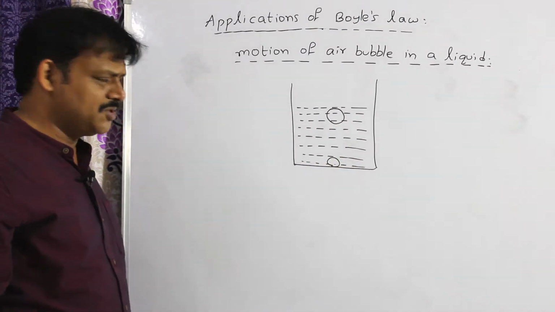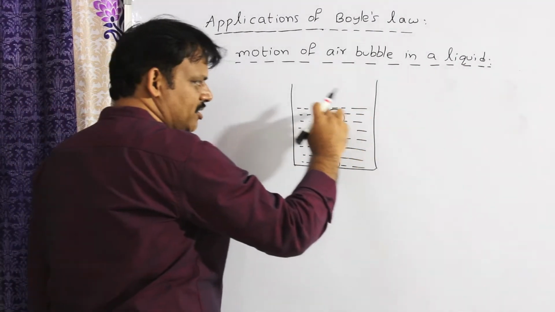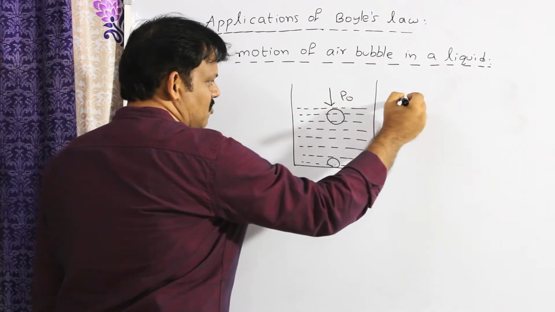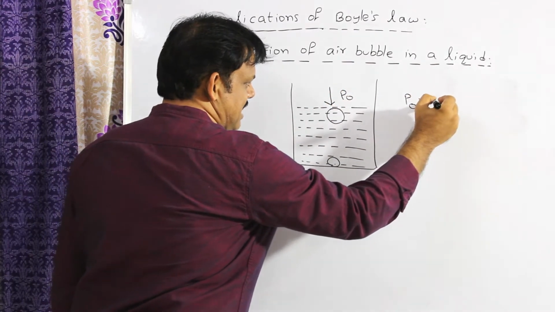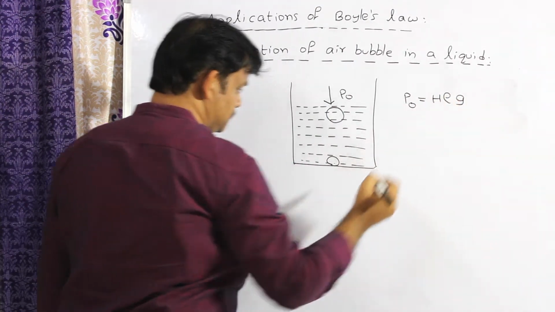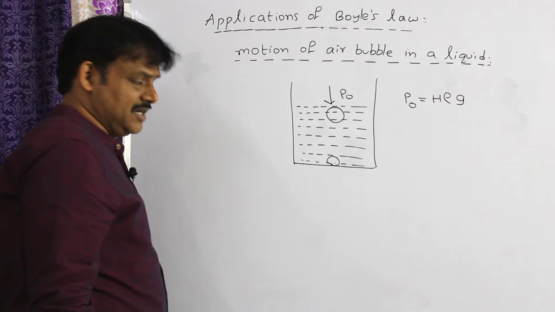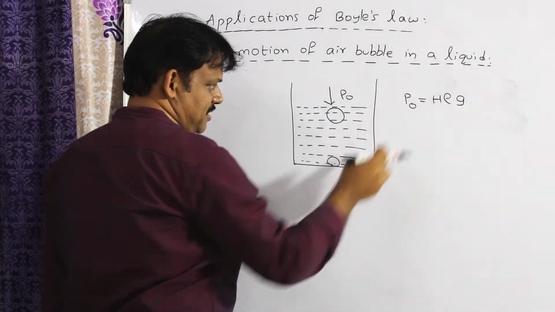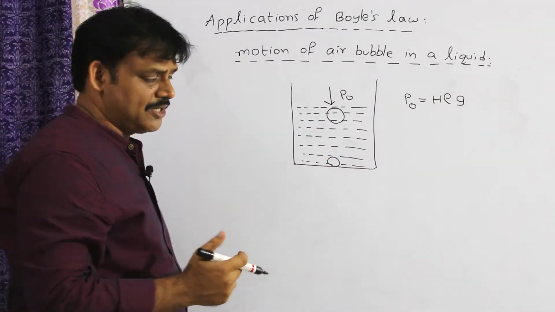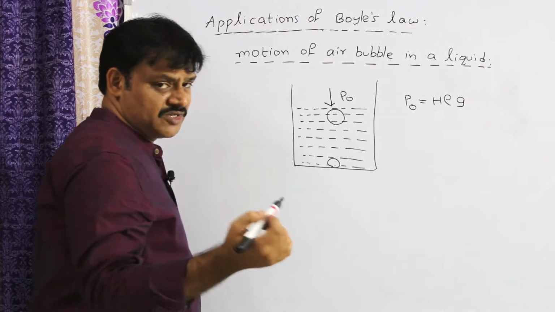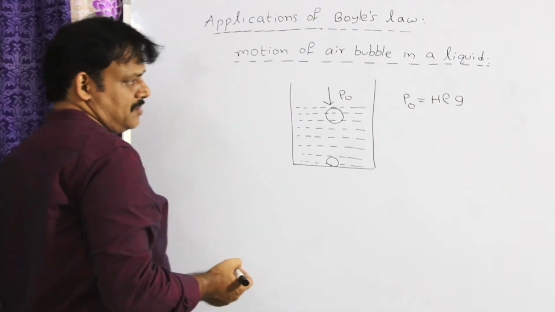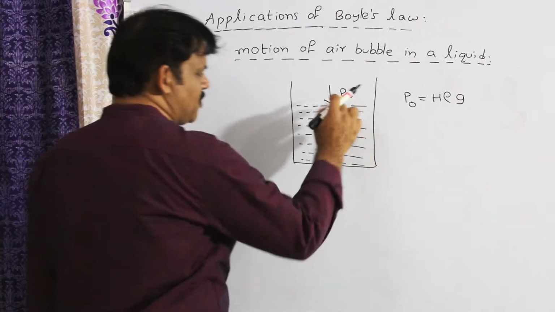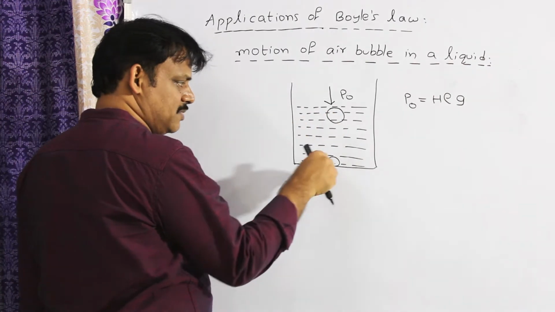Why? As you know, what is the pressure acting on the surface of the liquid? Since it is open, only atmospheric pressure acts on it. What is the formula for atmospheric pressure? Capital H rho G. What is rho here? Density of the mercury. Capital H is atmospheric pressure, barometer reading 76 centimeters of mercury, and rho means density of mercury. It is a fixed value 13.6 into 10 power plus 3 kilogram per meter cube. G means 9.8 meter per second square. Atmospheric pressure, only one pressure is acting when the air bubble is at the top.